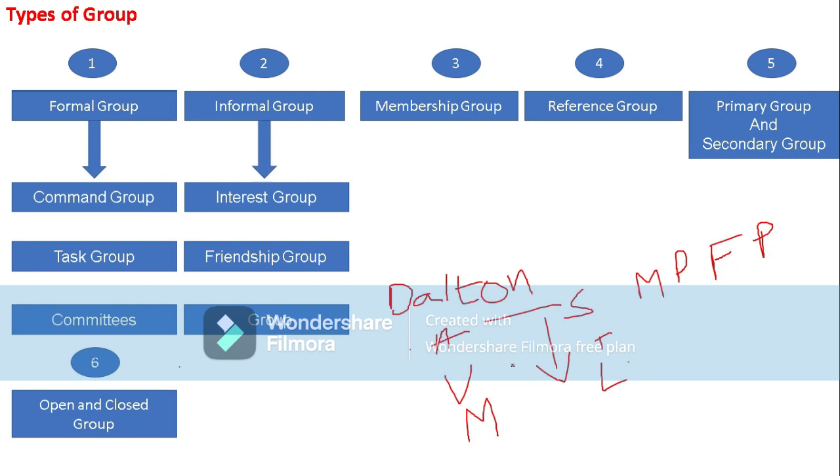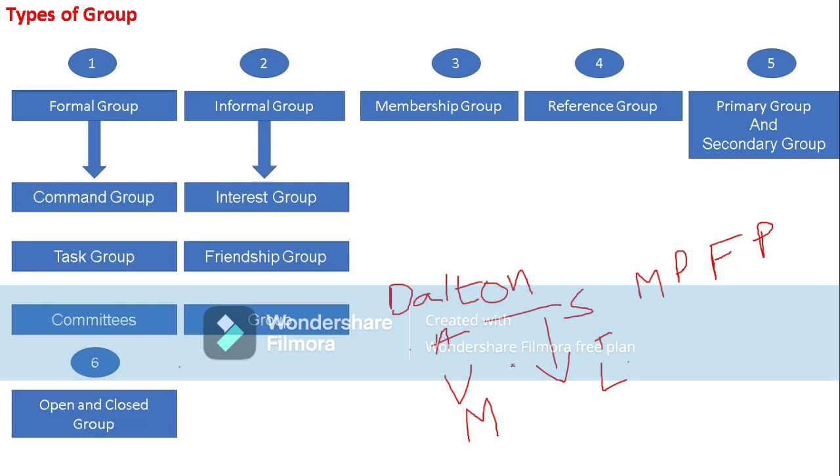Coming to reference group, what does this reference group mean? These are the groups to which an individual wants to belong. So reference group is a form of group which is used by an individual to establish his identity. That is known as reference group.